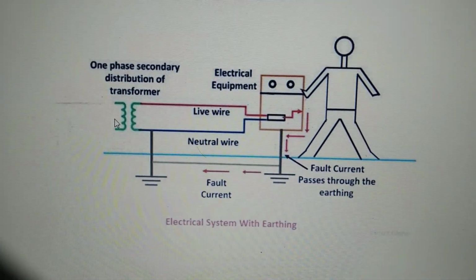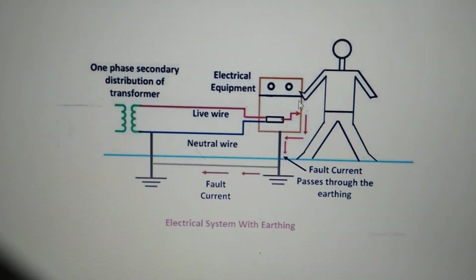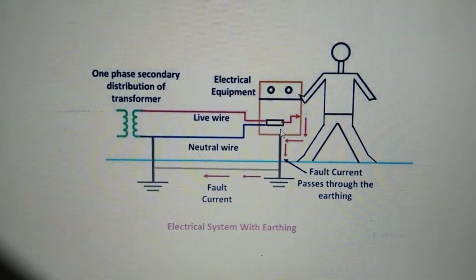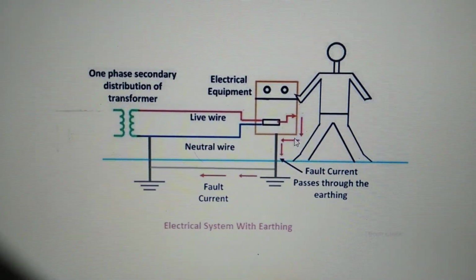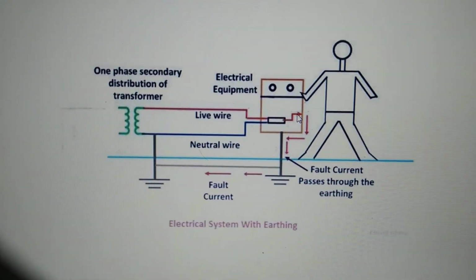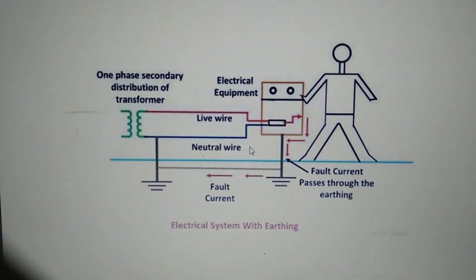In that case, the power is passing like this and this equipment gets the power, and this metallic frame, the non-current carrying part, is grounded. Once any person touches the equipment, there is no problem.